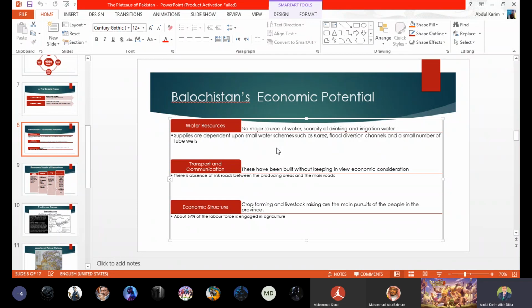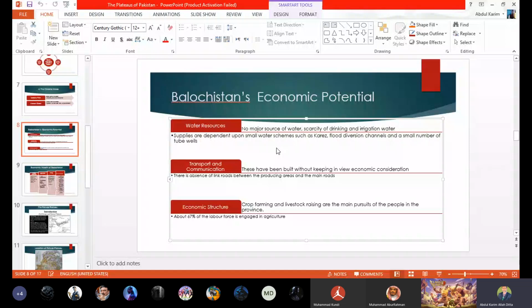The farmers dig up the Kares underground at the foothill of the mountain, my dear. And you know which water is stored over there? Subsoil water is stored. That water trickles down, and it can be collected or stored in these underground reservoirs.